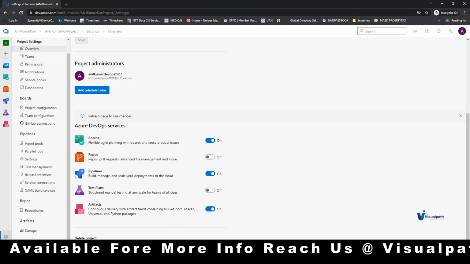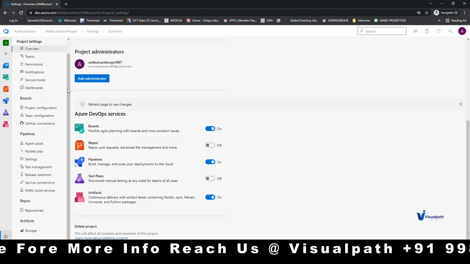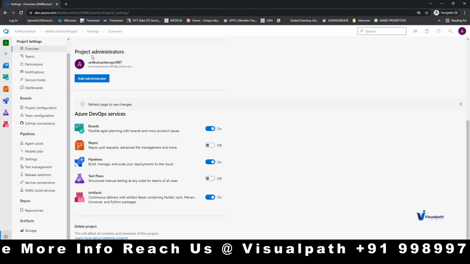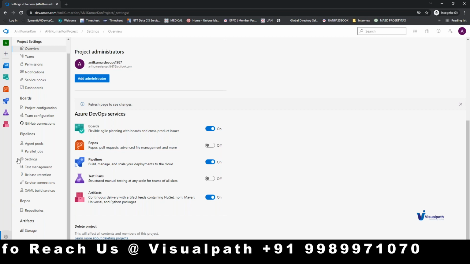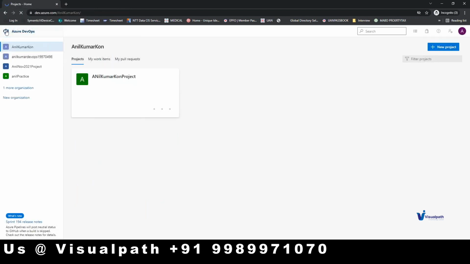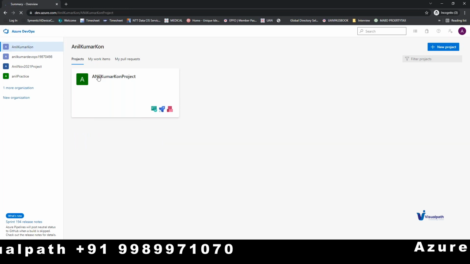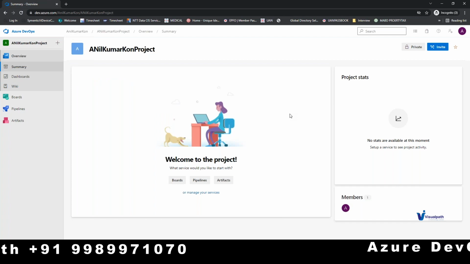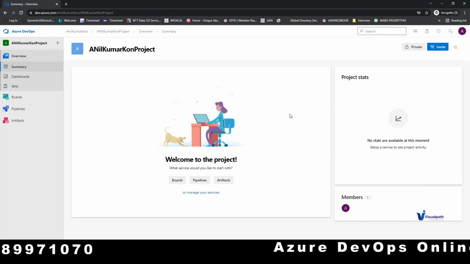Okay, now go back to your project. In the hierarchy, click on project. No, hierarchy, right side, the top right. A little bit. That is ADO. Hierarchy. Yeah, click on the project. I mean, you don't need to go to ADO and then go to project. You can directly click on the project and you will be redirected to the project.